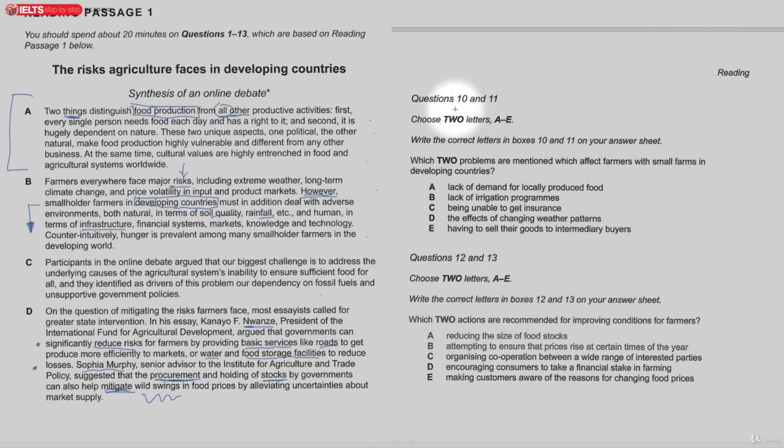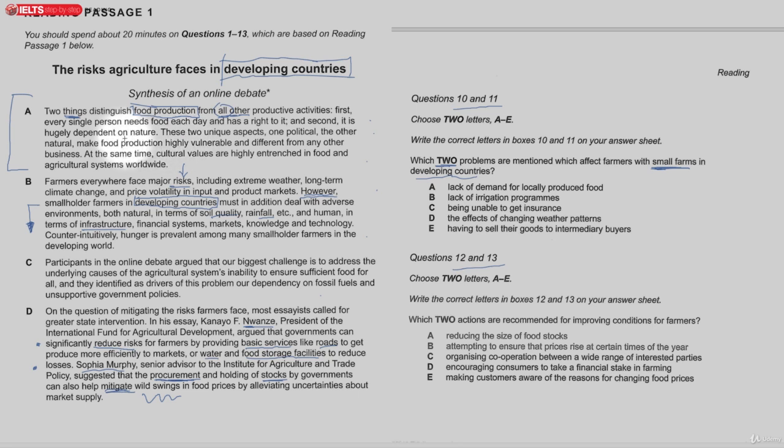Now we're moving on to questions 10 and 11, as well as questions 12 and 13. It's asking which 2 problems are mentioned which affect farmers with small farms in developing countries. Everything's talking about developing countries here, except for the second paragraph, where they mention all farmers. But what we need to look specifically for is small farmers with small farms.